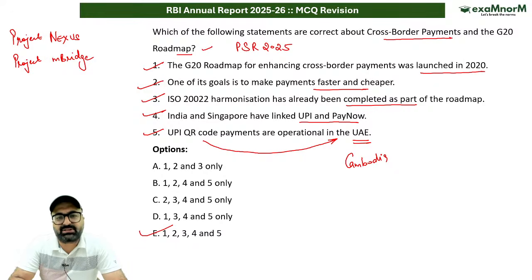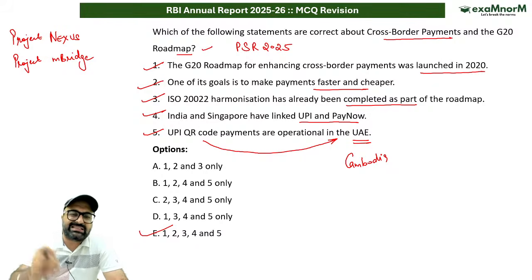So Project Nexus is basically, RBI is one of the founding members of this landmark multilateral initiative, which is taken care of by the Bank for International Settlements Innovation Hub. It connects India's UPI with the fast payment systems of Malaysia, Philippines, Singapore, Thailand to enable instant, near zero cost retail payments across borders within 60 seconds. So this is something which you need to remember.